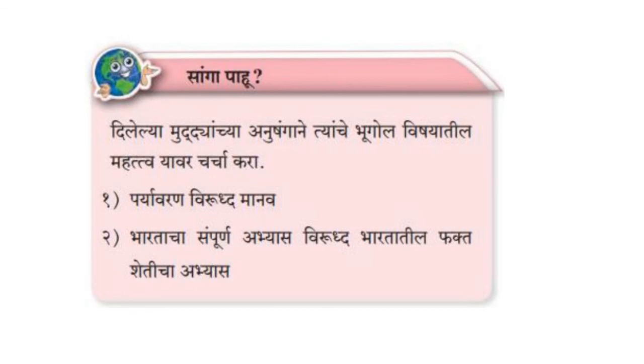Next is Sanga Pahu, can you tell? So this is also eliminated from this chapter, which is environment versus man, the difference between environment versus man, or complete study of India versus study on only agriculture in India. Okay. In this you have to tell two differences, that is environment versus man and complete study of India versus study of only agriculture in India.